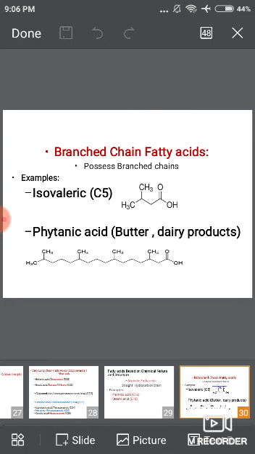Why is phytanic acid important? It is mainly found in dairy products, especially butter. Just remember, Refsum's disease is caused due to a defect in the catabolism of phytanic acid, so phytanic acid accumulates in plasma and tissue. Next is isovaleric acid. In that, carbon 5 isovaleric acid, known as isovalerate or delphinic acid, belongs to the class of organic compounds known as methyl branched fatty acids.